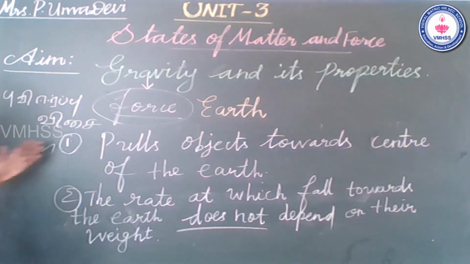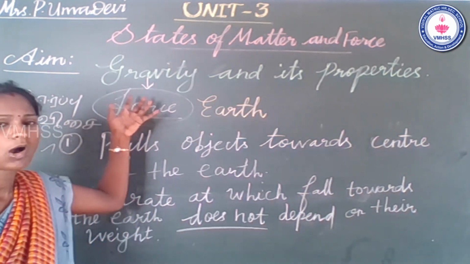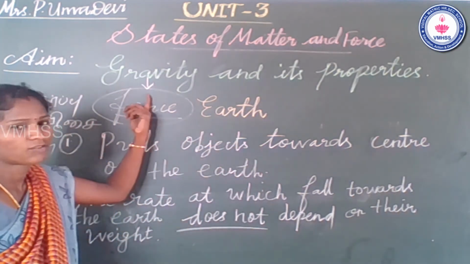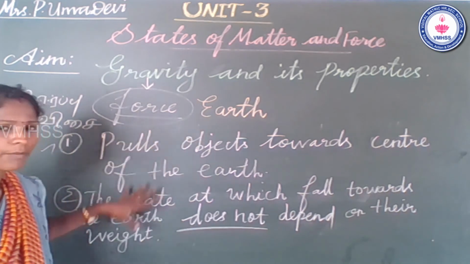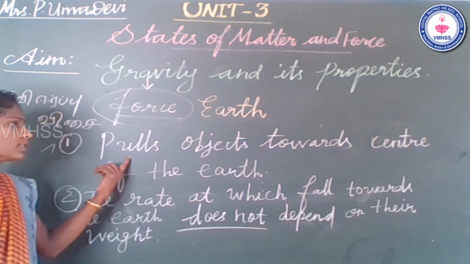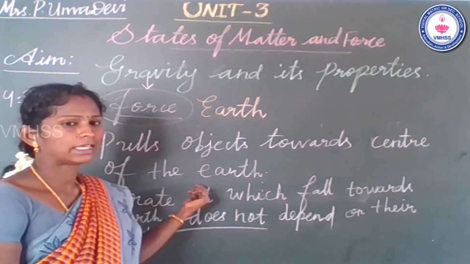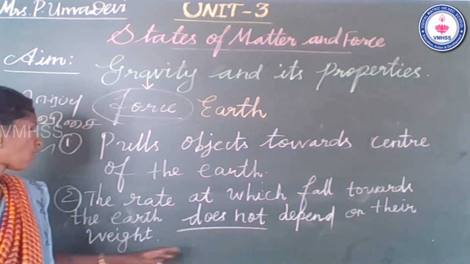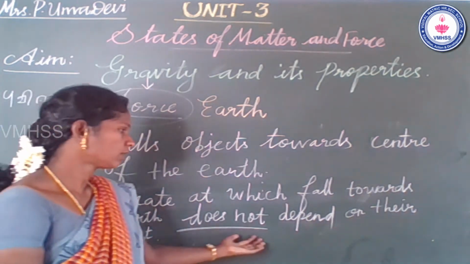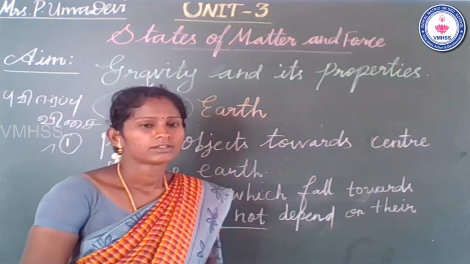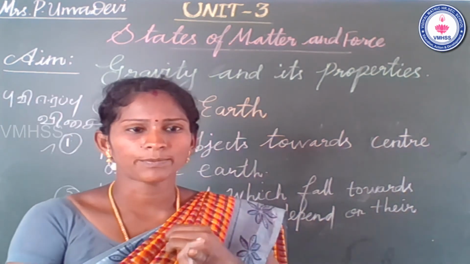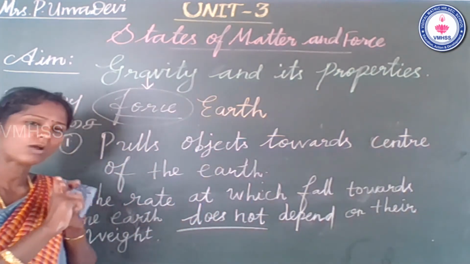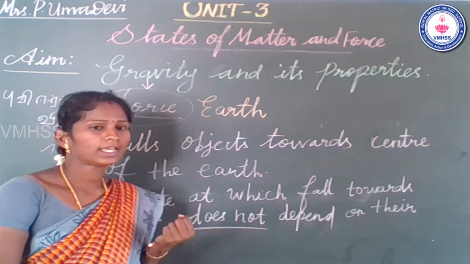So what is meant by gravitational force? All objects are pulled towards the earth; it is called gravitational force. What are the two properties of gravitational force? Pulls objects towards the center of the earth. Second, the rate at which objects fall towards the earth does not depend on weight. You cannot judge by the shape, size, color or weight of the object. All objects are pulled towards the earth.